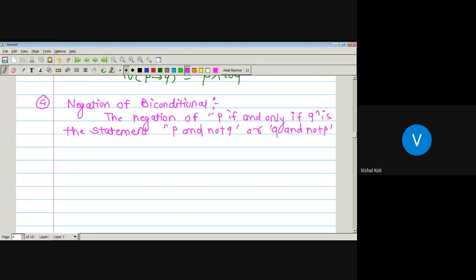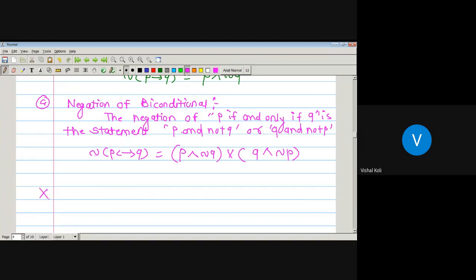Okay, if suppose we have two statements P and Q, then the negation of P biconditional Q is nothing but P and not Q or Q and not P. The biconditional is denoted by this symbol, P implies and implied by Q, and its negation will be equal to P and not Q, or Q and not P. So negation of biconditional is nothing but P and not Q or Q and not P.